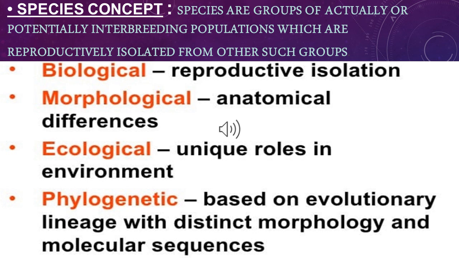Phylogenetic species concept tells their evolutionary history and extinction or evolution of new species. The ecological species concept tells about the ecosystem and habitat of the organism or the species.